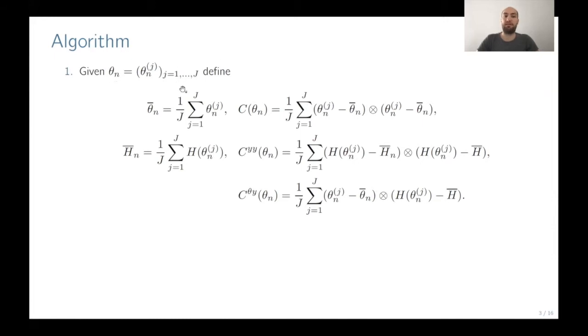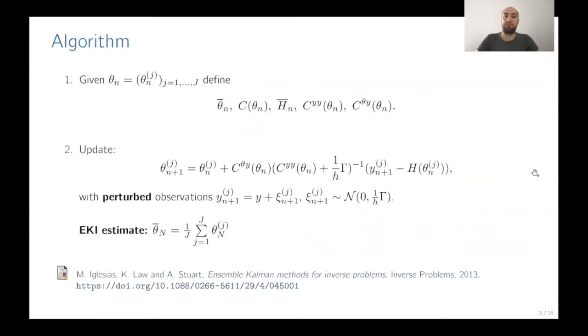So given a particle system, we define the mean and the sample covariance, and also the mean and the covariance mapped through this observation forward map. And then the update step can be written as an approximate Gaussian update step. So we have these updates for our particle system where we introduce perturbed observations, which means that given our observation, we perturb them artificially by Gaussian noise for each update step and for each particle. And in the end, our estimate of the ensemble Kalman inversion is the mean over all particles.